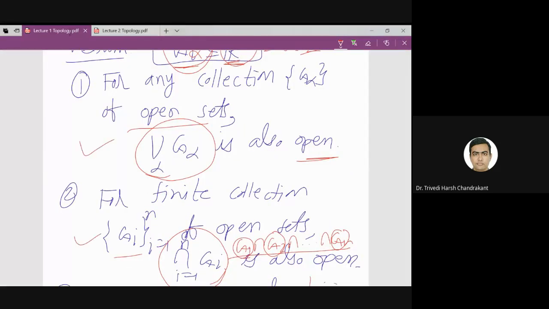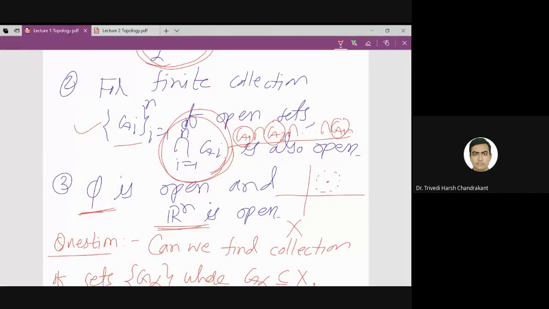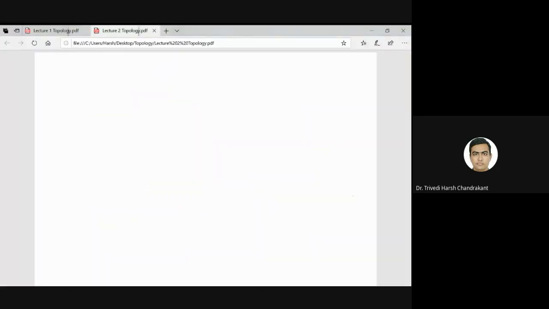What are the properties? That it is closed under arbitrary union, it is closed under finite intersection, and it contains these two sets. So can we find such a collection of sets? This is basically the definition of topology.